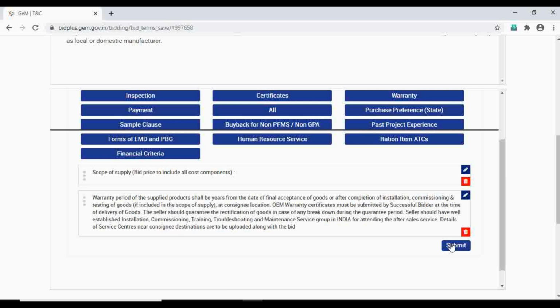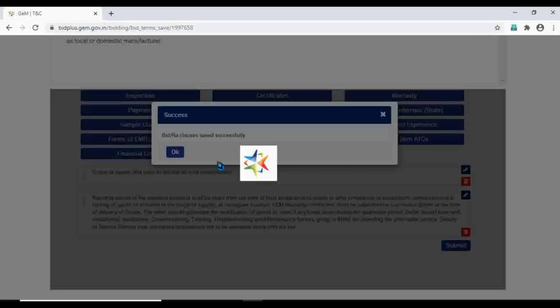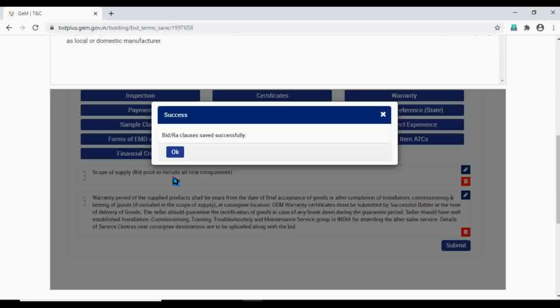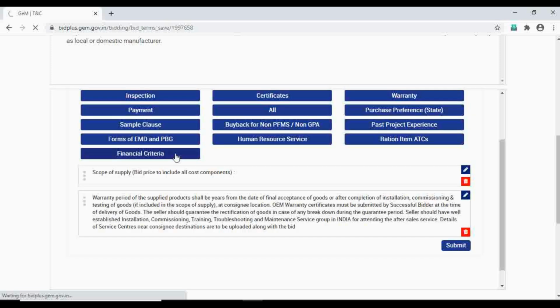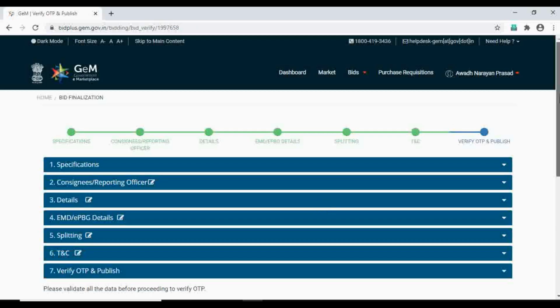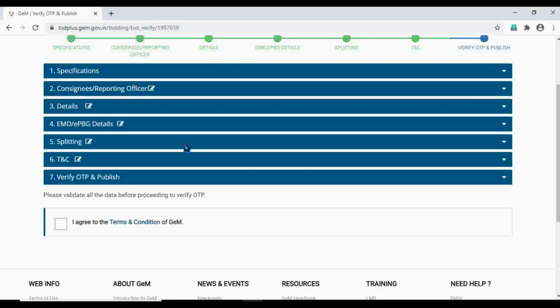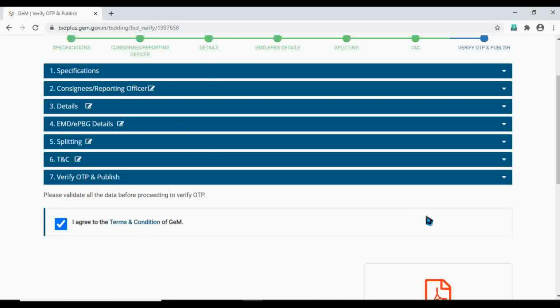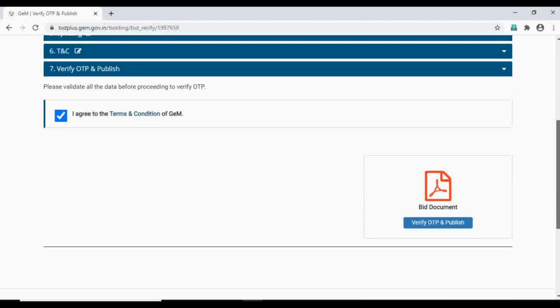And for example, I'm just giving only two terms and conditions here, because if I give all the details, it's going to be a long video. Then after giving the terms and conditions, you just need to verify and publish. See, you have to submit the OTP. It's going to come to the authorized buyer.